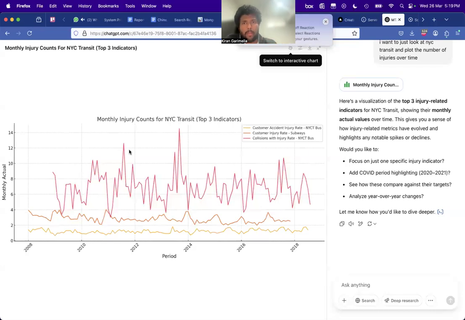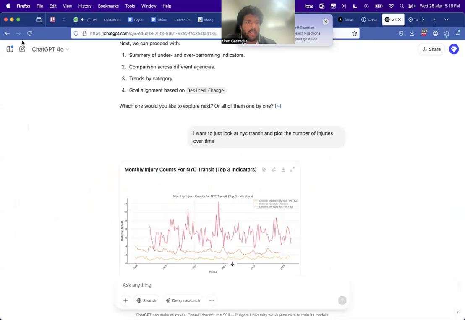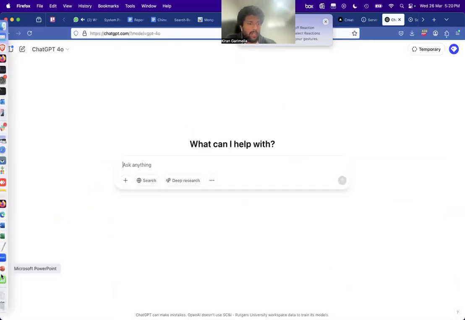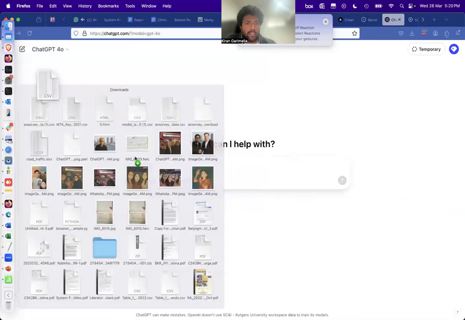I'm not looking for deeper research into this area, but if I was working in this and I wanted to write a report about, let's say, public transportation in NYC, this is a very good starting point. In like 5 minutes, I got this information. This is really nice.